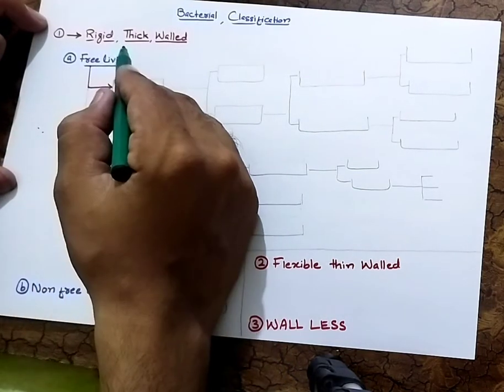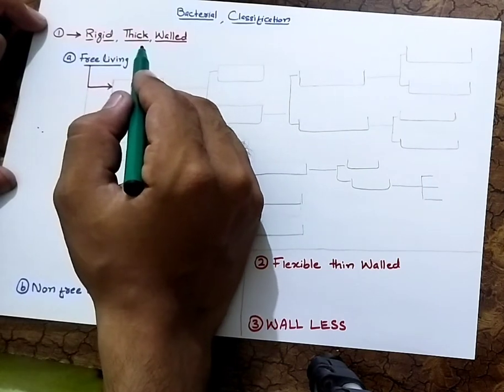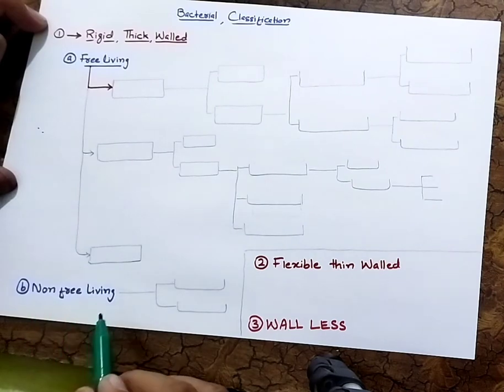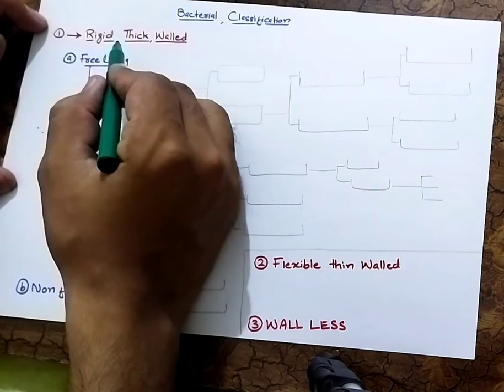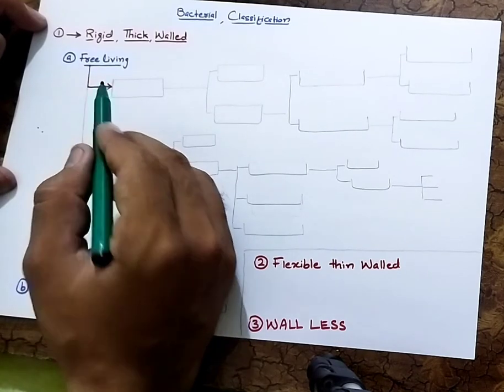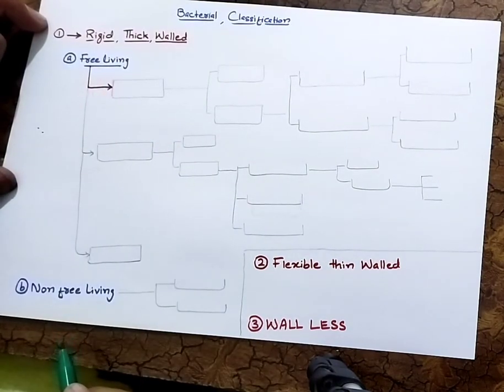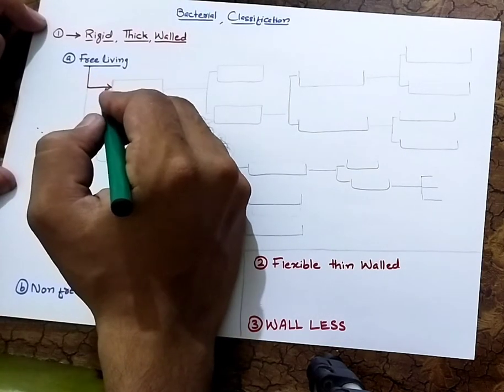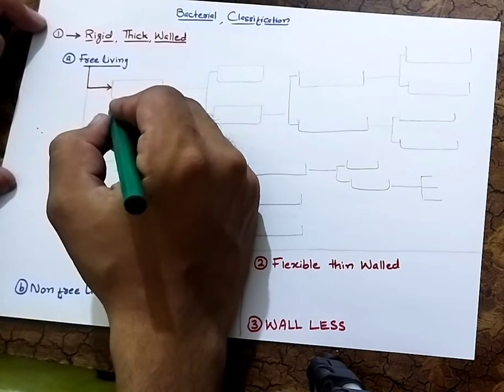So now the rigid thick walled is further divided into two, the free living bacteria and the non-free living bacteria, right? These are the classes of rigid thick walled bacteria. So first we are going to discuss the free living and then we will talk about the non-free living, right? The free living bacteria is further divided into three major classes.